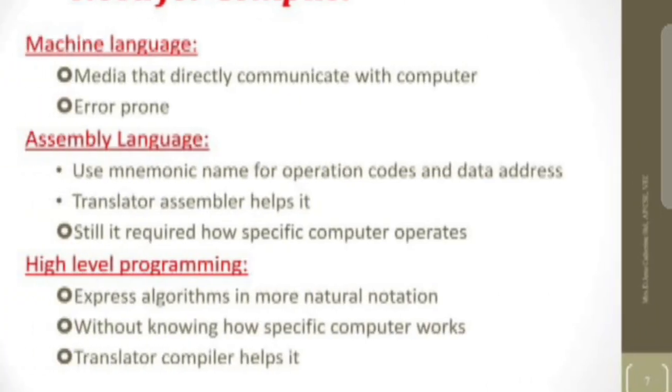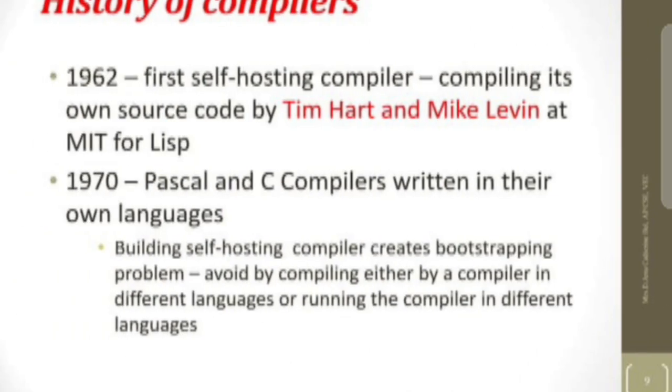Need for a compiler. Machine language, the medium that directly communicates with the computer, is error prone. Assembly language uses names for operation codes and data addresses. The translator, the assembler, helps with it, but it still requires knowing how a specific computer operates. High level programming expresses algorithms in a more natural notation without knowing how a specific computer works. The translator, the compiler, helps with it.